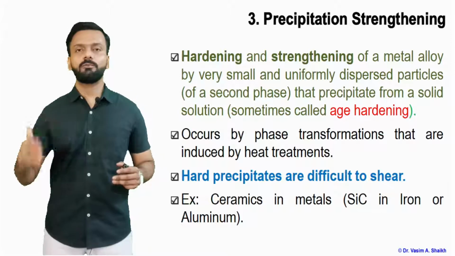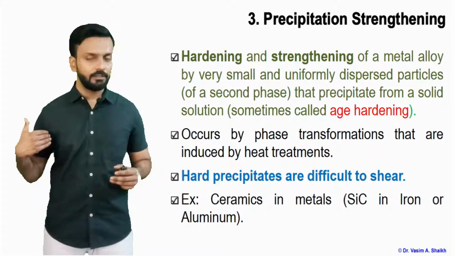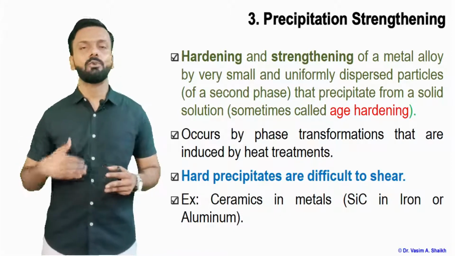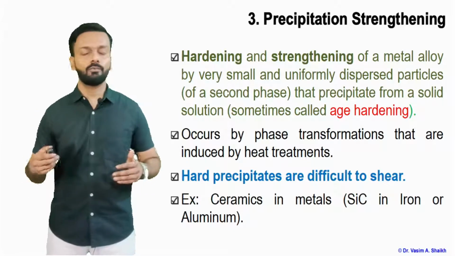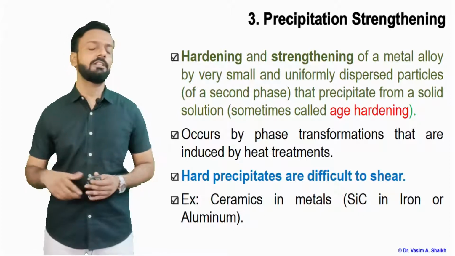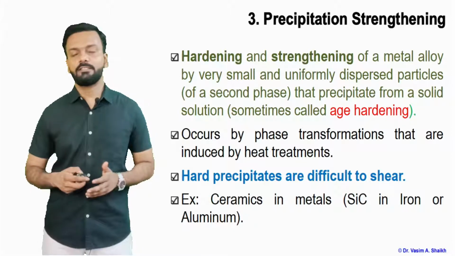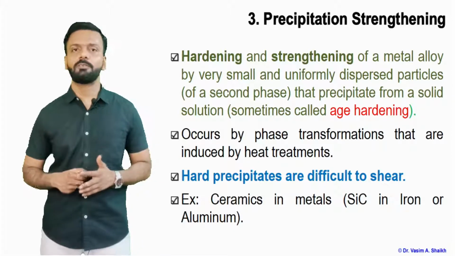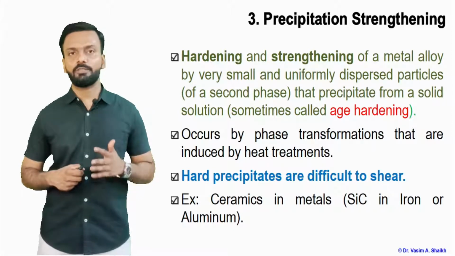The more of these precipitates, the more stress will be needed to overcome them and move the dislocation further, and the material in turn appears much stronger. So precipitation hardening is the hardening and strengthening of a metal alloy by very small and uniformly dispersed particles of a second phase that precipitates from a solid solution.